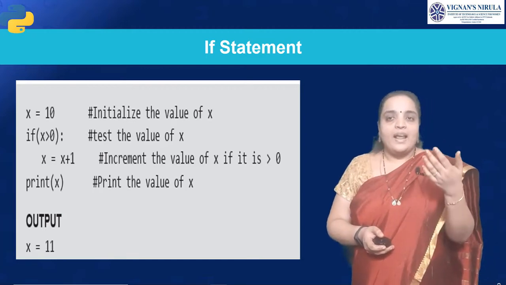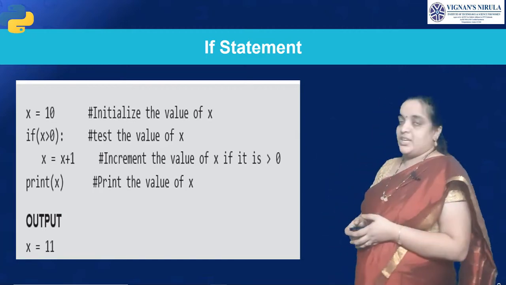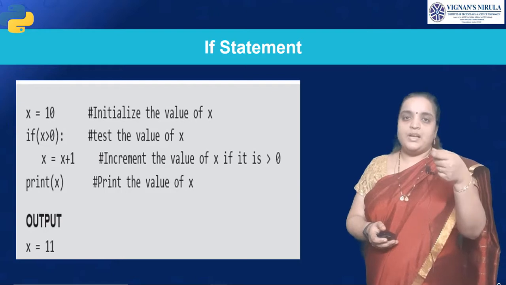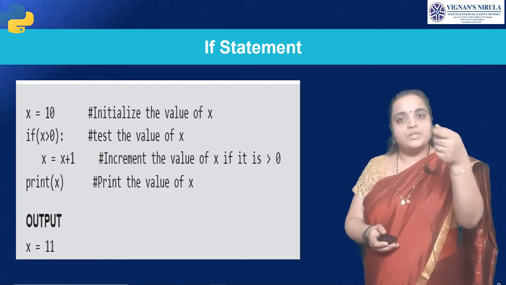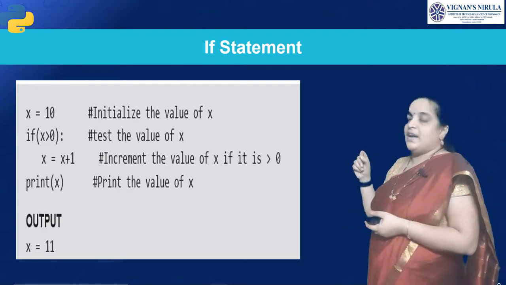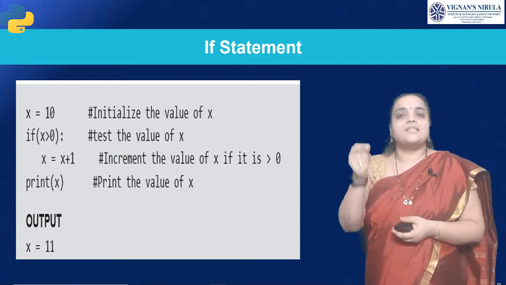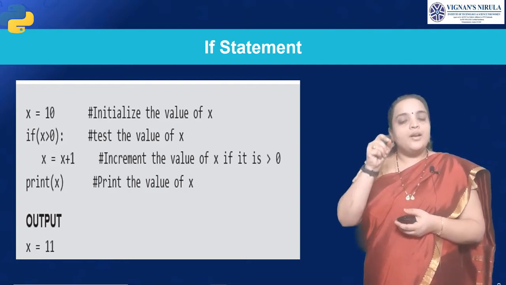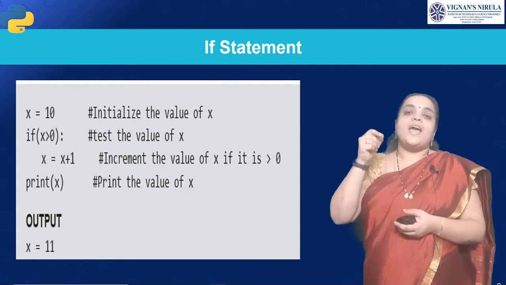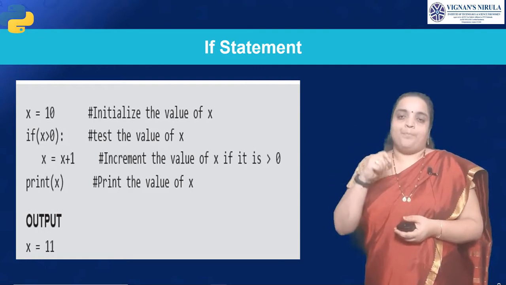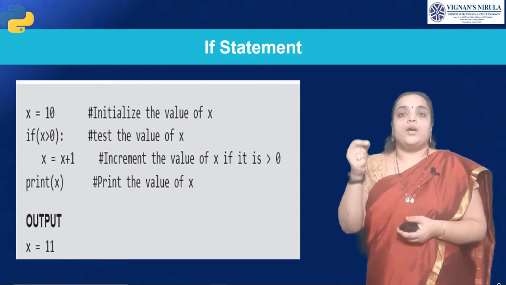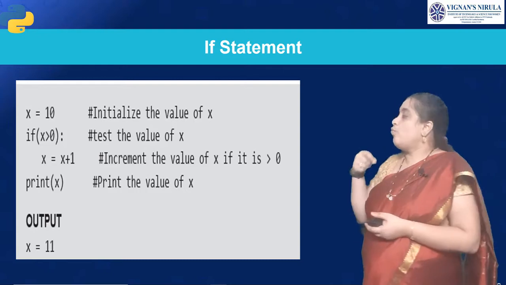Let us see with an example. Here in this if statement, we are taking a variable, that is x is equal to 10. Here you are checking the condition. If the x value is greater than 0, you have to print x incremented by 1. If it is not greater than 0, then what will happen?